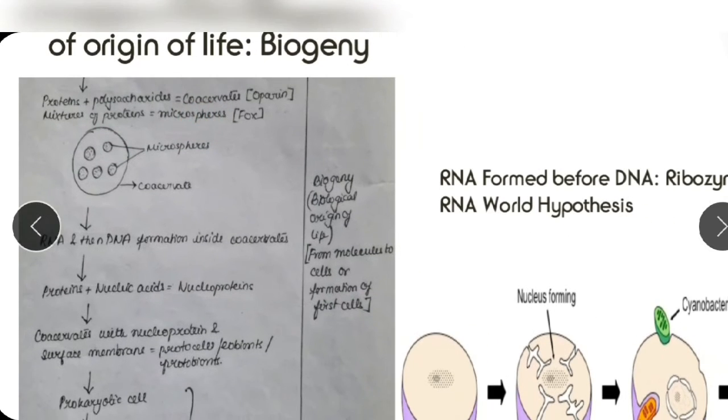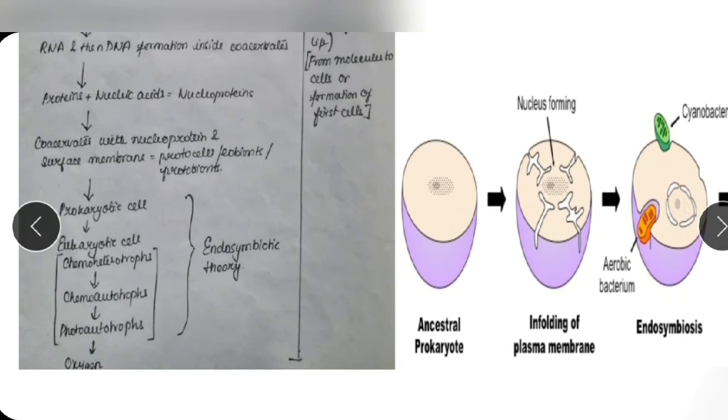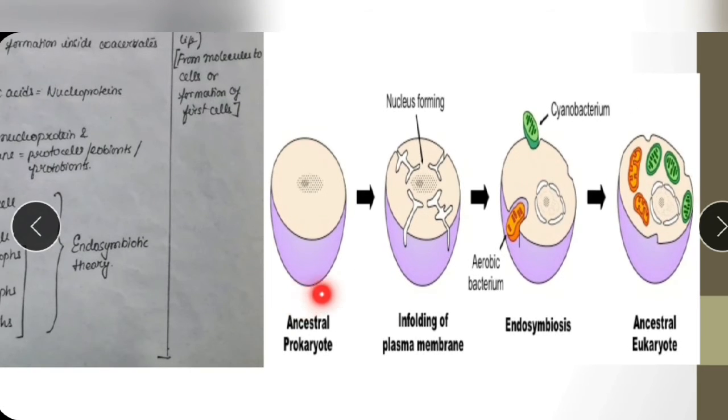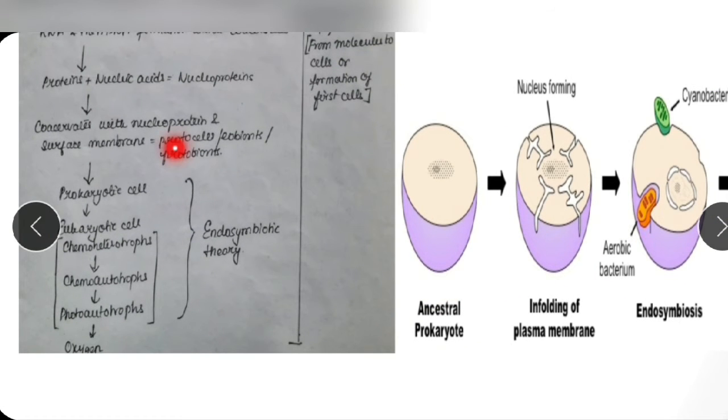Even this Oparin and Fox, these microspheres and coacervates, they were also made in the lab. A crude structure, a primitive atmosphere was made, and on that basis the reactions happened, and on that basis his theories have been given. It is not known for sure.